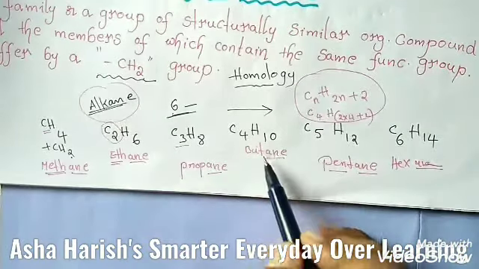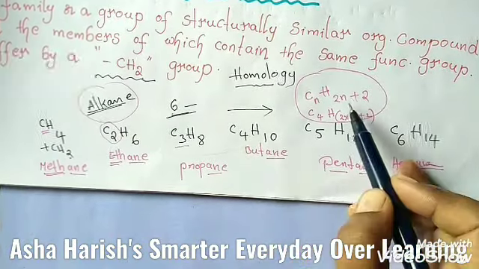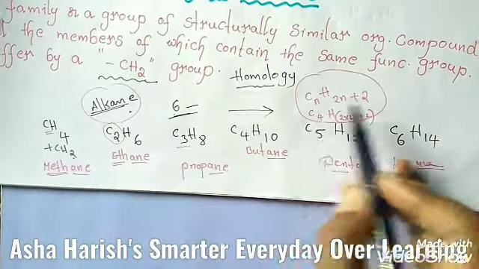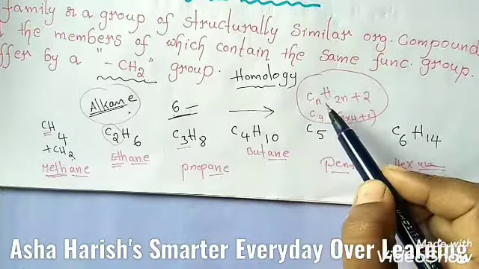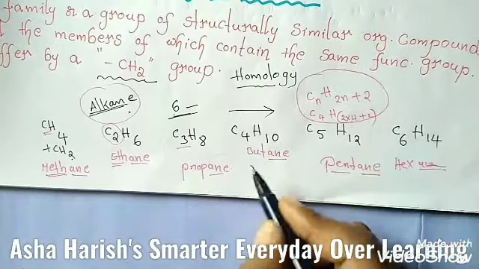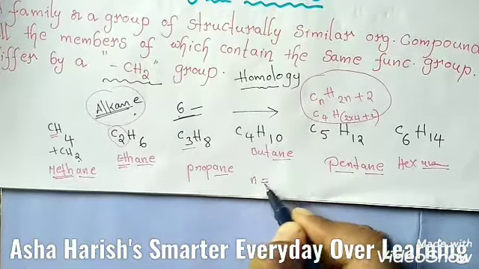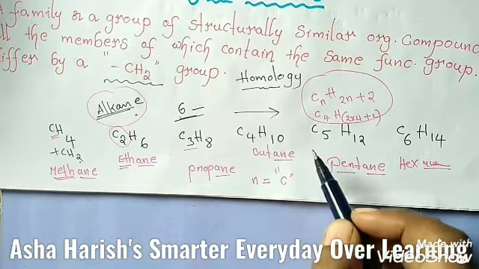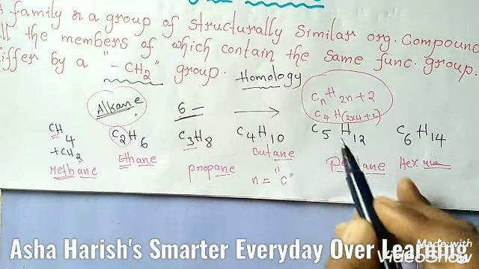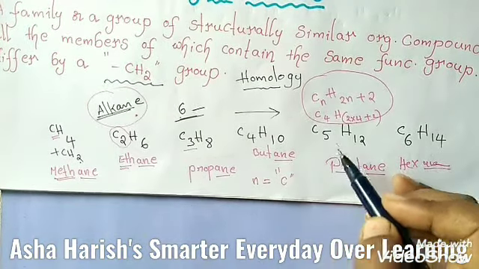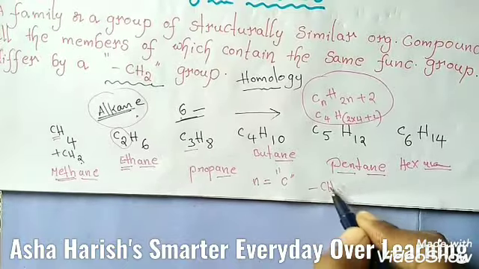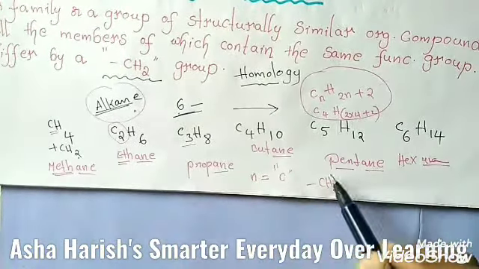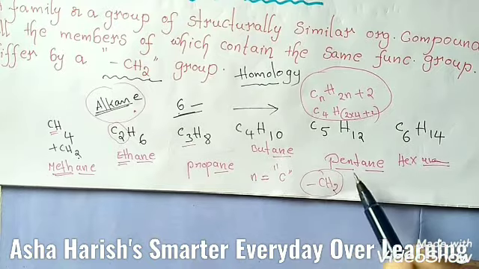Then C4H10, butane, has come. This is the general formula of the alkane group, right? Here n indicates the number of carbon atoms, as I told you previously, and any two adjacent members of this class differ by CH2 group. These are all examples I told you, and they differ by one CH2.